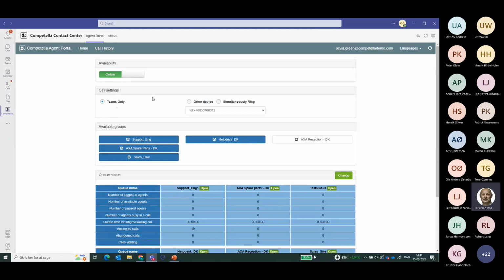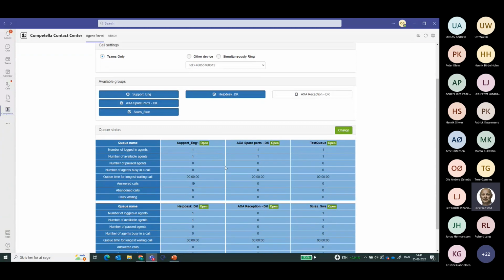It's the ability to choose where to receive the call, so that could be a simultaneous ring, just on a PSTN phone number, or inside the Teams app. Olivia Green is a member of 5 different skill groups, and as it's configured right now, Olivia has the ability to enter and leave the skill groups that she is a member of.